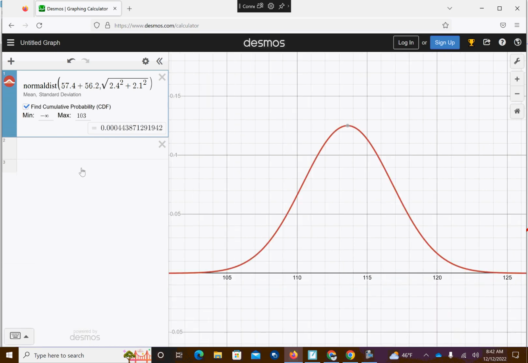So it doesn't even show up on the normal curve when I add them. Hang on, that shouldn't be happening. Oh.